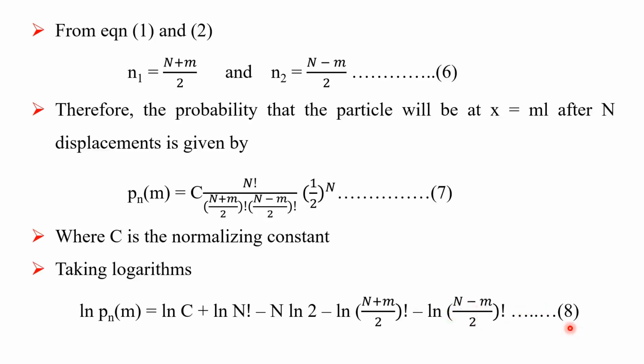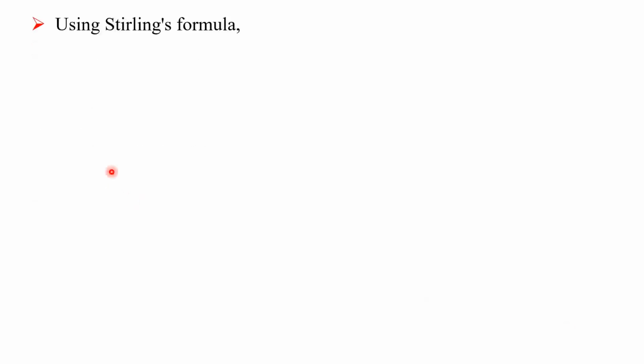That is equation number 8. Using the Stirling formula, ln n factorial is equal to n ln n minus n plus 1 by 2 ln of bracket 2 pi n bracket complete. That is equation number 9. This is the Stirling formula.